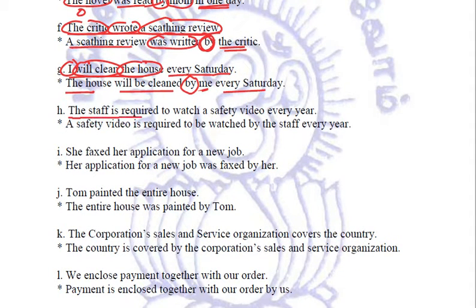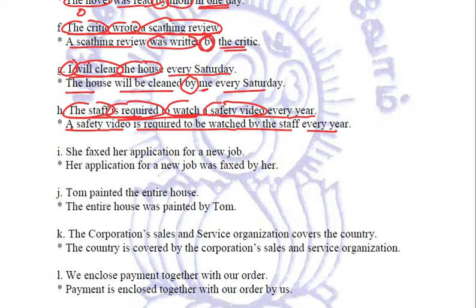The staff is required to watch a safety video every year. The staff is the subject, is required to watch is the verb, a safety video is the object. So interchanging the positions, a safety video is required to be watched by the staff every year. Clear?